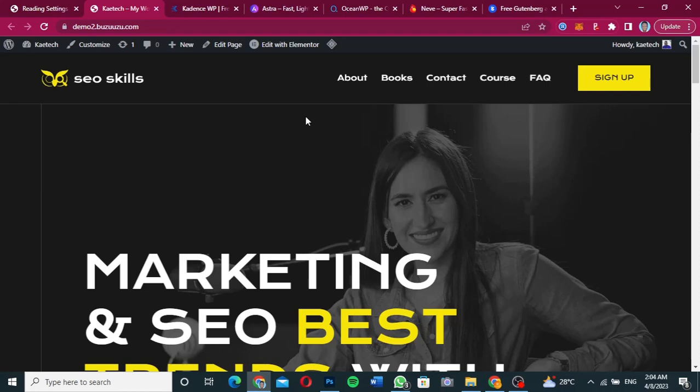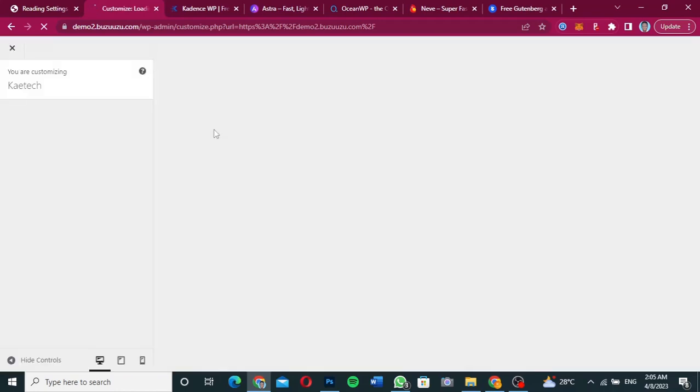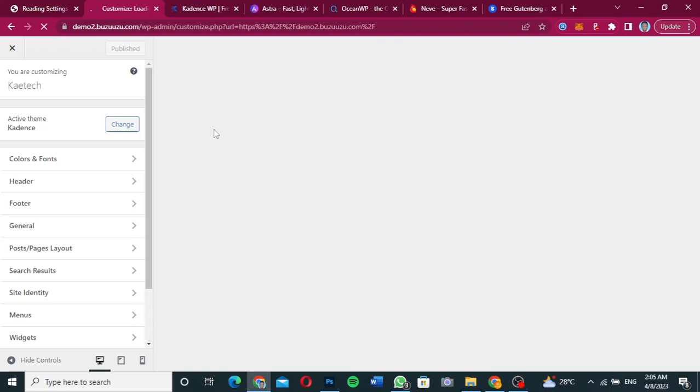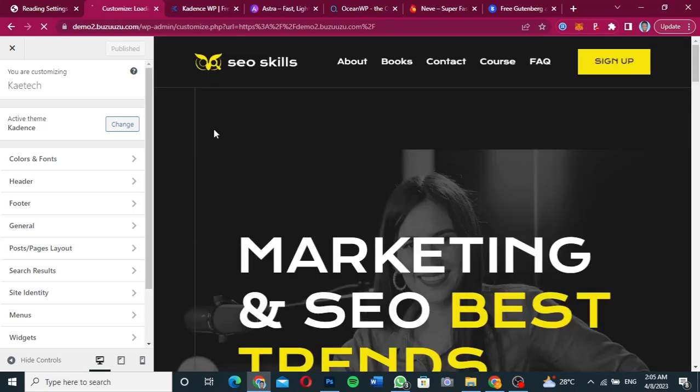Now of course, this website was created with Elementor. You can click over here, edit with Elementor, to edit any section of the website that you want. But let's go to the customization section so that you look at how the Cadence theme works. If you click on customize over here, it will take you to the header builder and the footer builder, which sometimes for me is the best thing about a good theme. If you're able to customize the header and the footer the way you want, it's easy to use the theme to create whatever website that you want.